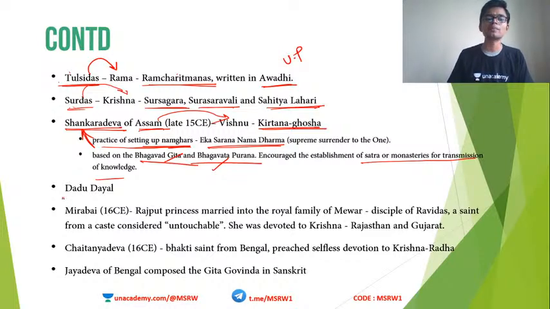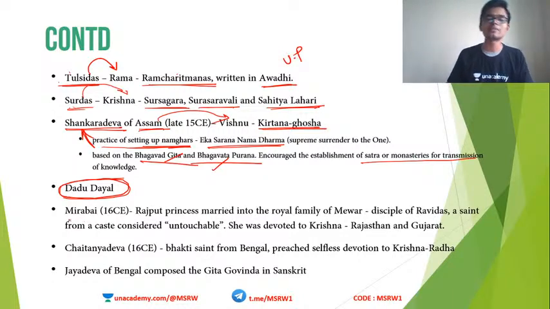Then another important person is Dadu Dayal. I am not going to explain him here because Dadu Dayal was UPSC's favorite person around 2013, 14, 15. In the earlier part of this decade, most of the UPSC questions from the medieval period dealt with Dadu Dayal. So we will be looking into this particular saint in a later textbook. Here, just understand that Dadu Dayal was one of the prominent Bhakti saints in the North Indian region in medieval times.